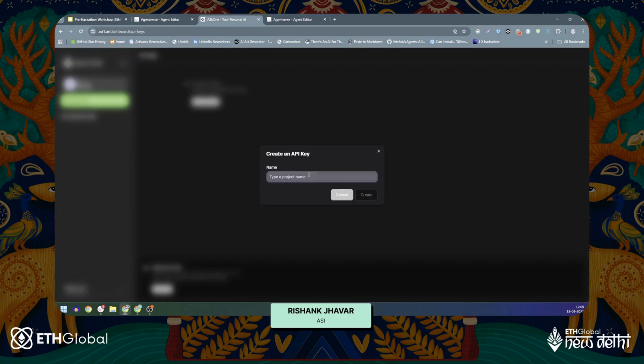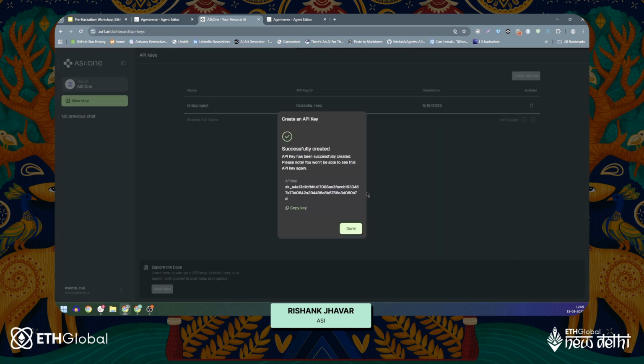I will create a new key. I will say birds project maybe, and then it gets created. The key has been successfully created. I will copy this key.